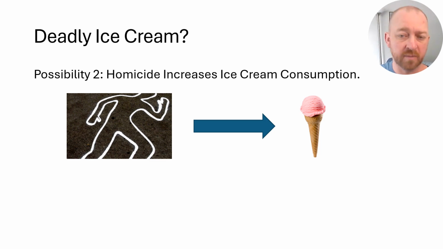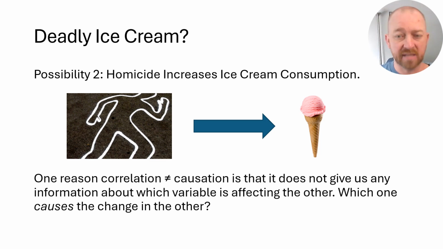So one of the major problems with correlation is that it doesn't tell us anything about what we call the directionality of the relationship. In other words, it doesn't tell us whether A causes B or if B causes A, or at least whether A influences B or B influences A. With correlation in and of itself, we don't know that. Sometimes you can assume the chronology if you correlate things where A definitely had to come before B. In this particular example, that's not necessarily true, but sometimes you can infer that based on the chronology.